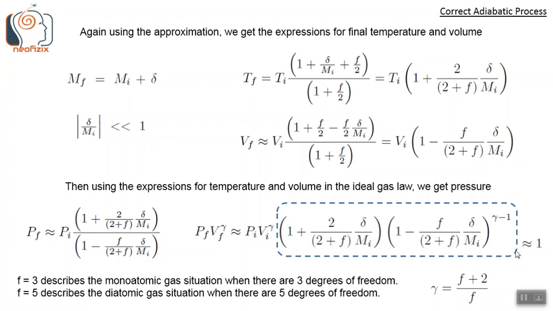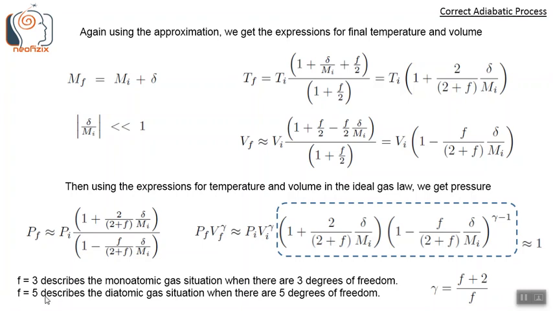So if we consider this factor, this product is nearly equal to 1, then we get gamma is nearly equal to f plus 2 by f, which is what we find experimentally also. So here f equals 3 describes the monoatomic gas situation when there are 3 degrees of freedom. So f equals 3, gamma equals 3 plus 2 by 3, 5 by 3, which we saw earlier.